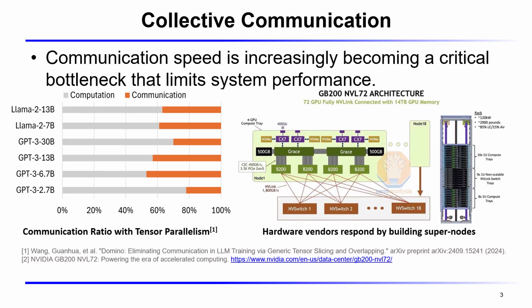To address this communication bottleneck, hardware vendors have introduced supernodes, systems that tightly couple a large number of accelerators within a single high-bandwidth domain. For example, NVIDIA's NVL72 connects 72 GPUs through NVLink into one unified domain.